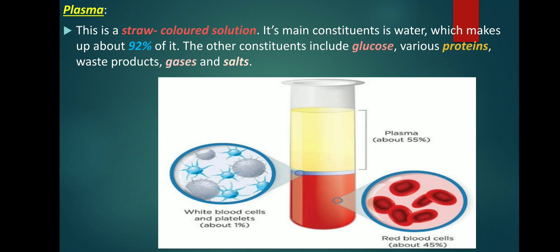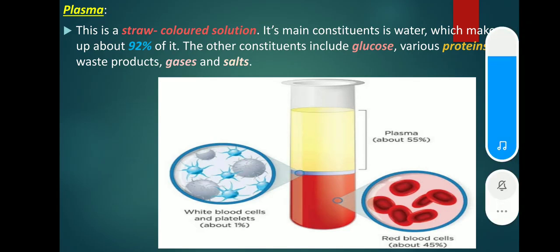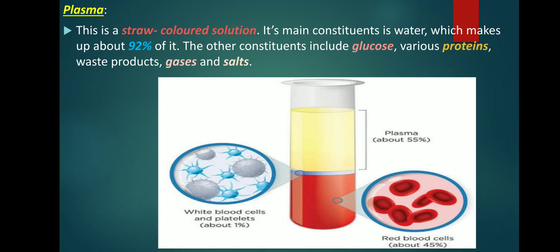Now move on to plasma. The other 55% of our blood is composed of plasma. Plasma is the liquid watery portion of the blood. Since this portion is liquid, you probably have figured out that the main component in plasma is water. Water makes up about 90% of the plasma. So what is in the other 10% of the plasma?